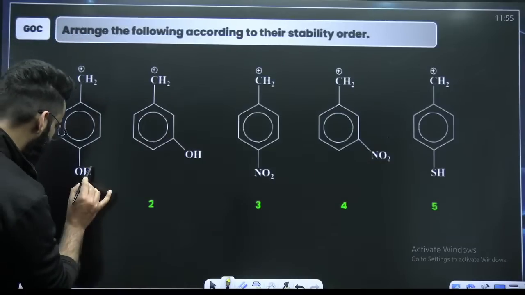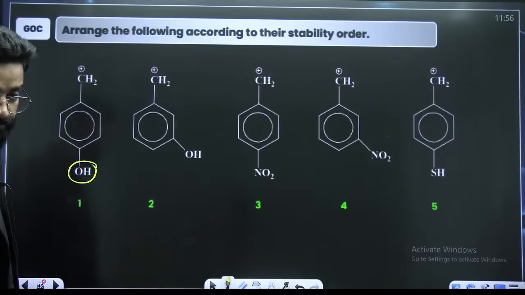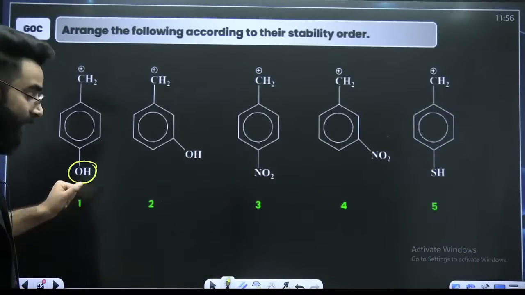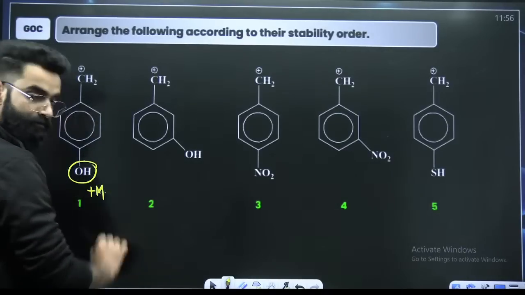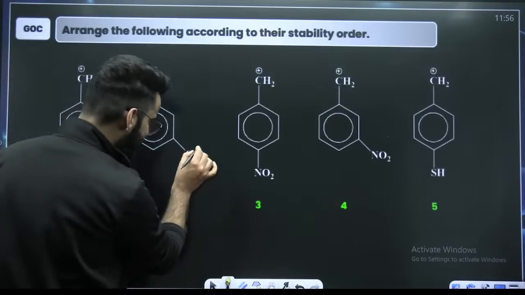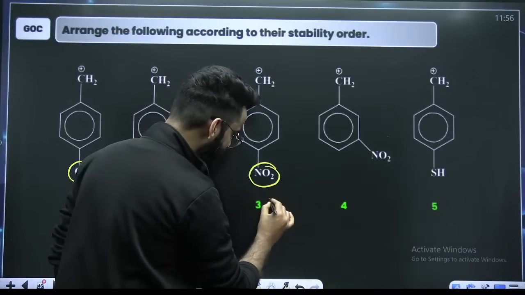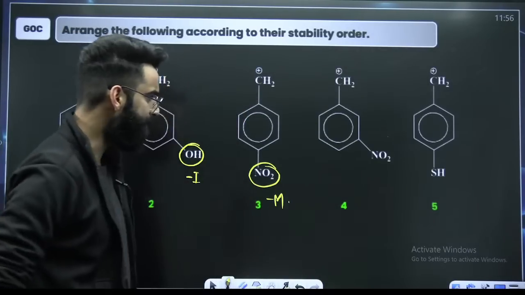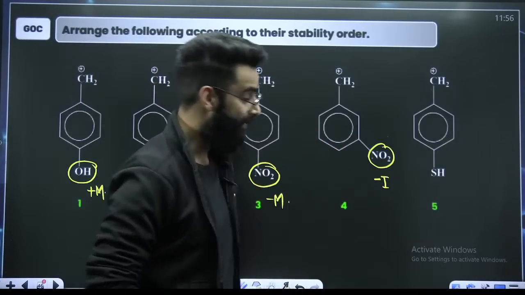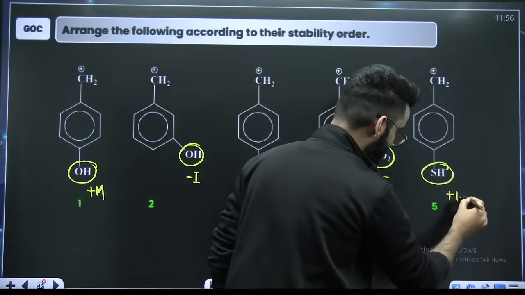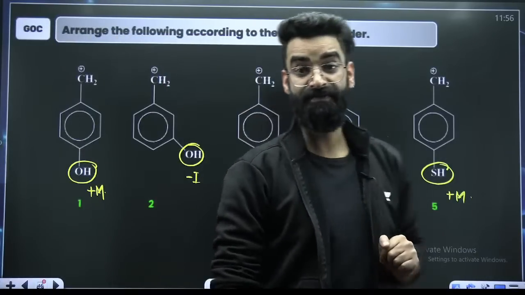See guys, look at the groups. OH present at the para position. Which effect is it going to show? OH at the para position. Quickly. Which effect? Plus M, right? OH at meta. Which effect? Minus I. Nitro at para. Minus M. Nitro at meta. Minus I. SH at para. Plus M. Right? Now you have to arrange these carbocations on the basis of stability order, right?